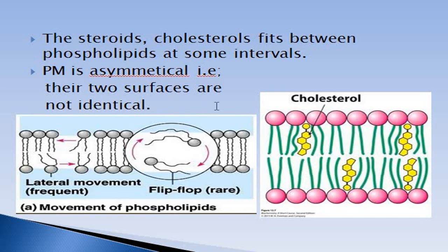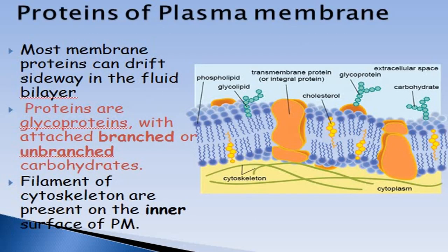And the steroids, which fit at certain places between two phospholipid molecules, their purpose is to stabilize the plasma membrane and keep it in fluid form. The proteins of the plasma membrane can also move, and they may be partially or wholly embedded in the membrane. Some of the proteins are also attached to the carbohydrates, which may be branched or unbranched, and the outer and inner surface of the plasma membrane is not the same.